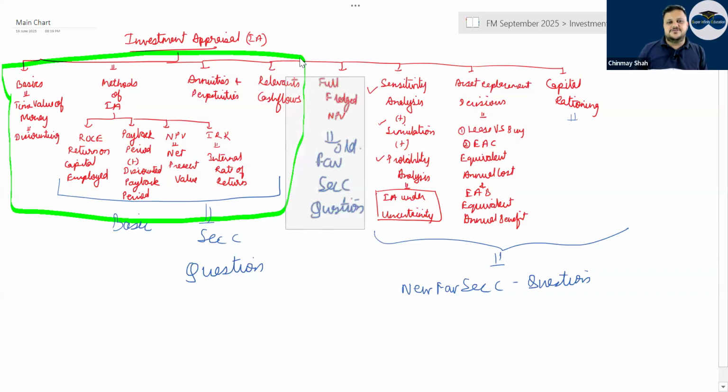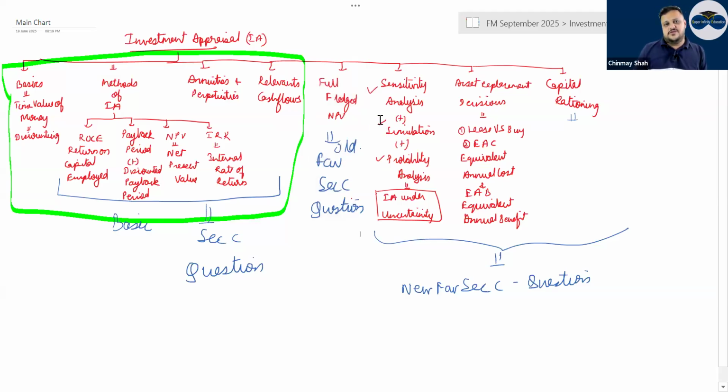Full-fledged NPV obviously is a favorite. Generally, I see that if there are 2 or 3 sets of papers, one set has a full-fledged NPV. This time around, in your exam, full-fledged NPV came as a Section C question. That is your mock exams, correct or not?